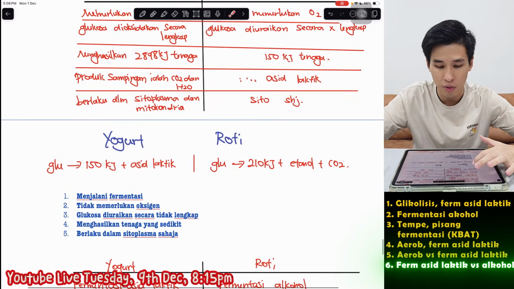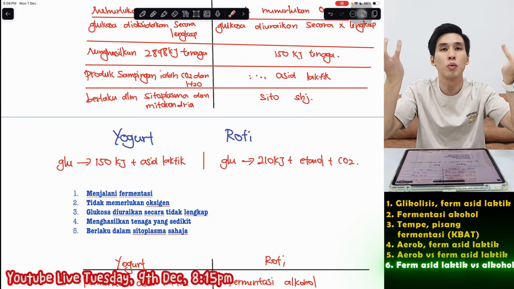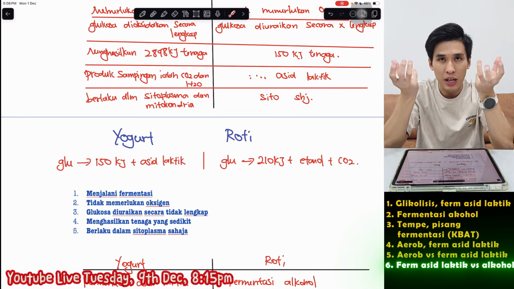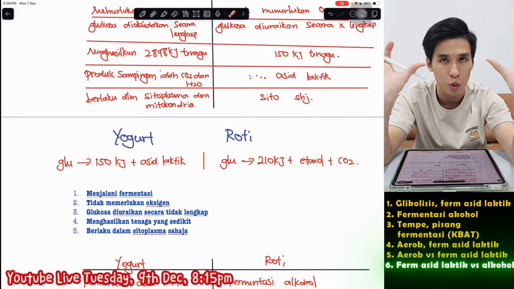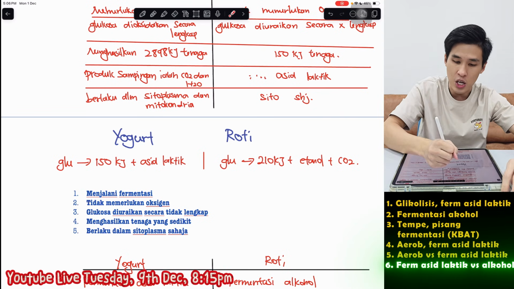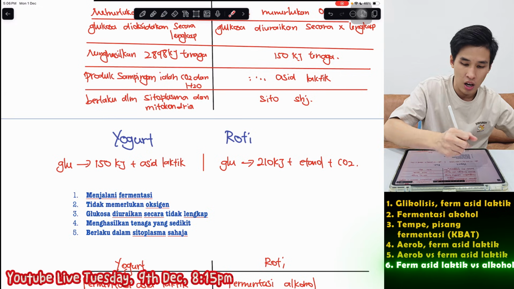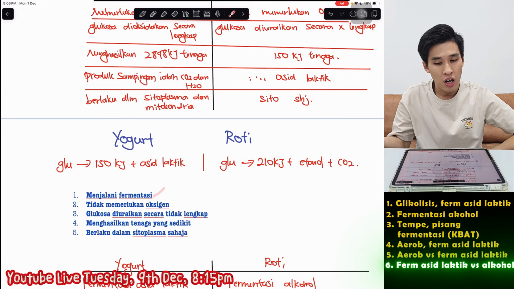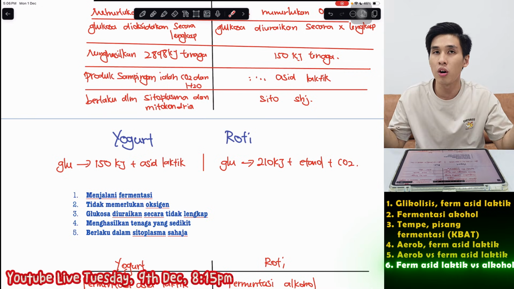Okay, next, yogurt dan roti. So question I could see before they ask that, they give you yogurt, they give you roti, then they ask you to bandingkan proses yang berlaku, proses fermentasi, proses respirasi yang berlaku dalam pembentukan kedua-dua makanan ini. So first again, equation. So in the equation, you can see both of them are fermentasi mah. So menjadi fermentasi loh. Fermentasi means what? Tidak memerlukan oksigen, no oxygen. No oxygen means what?